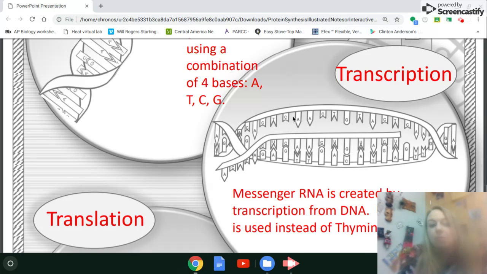So that's created by taking the code of DNA and then adding these other bases to it to form like a single-stranded RNA molecule. Except that in RNA, instead of having A go with T, you can see it right here, A actually goes with U. That's called uracil. And uracil is unique to RNA.